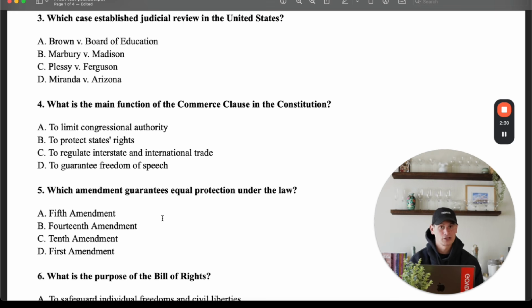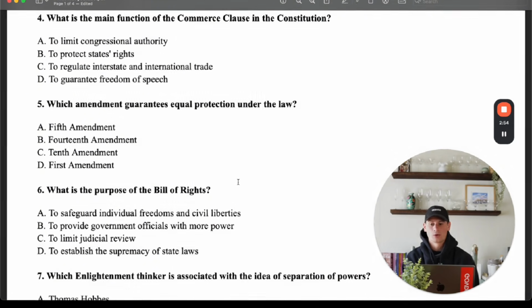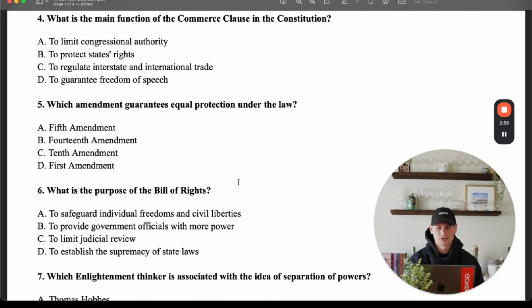C is Plessy versus Ferguson. This is separate but equal, right? B is Marbury versus Madison, and A is Brown versus Board of Ed. Obviously, if we're talking about judicial review, the answer is going to be Marbury versus Madison, B, all right? Judicial review basically gives the court the power to decide whether actions or laws or anything like that is constitutional or unconstitutional.